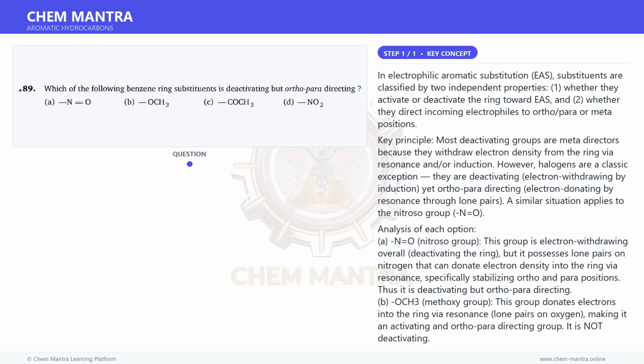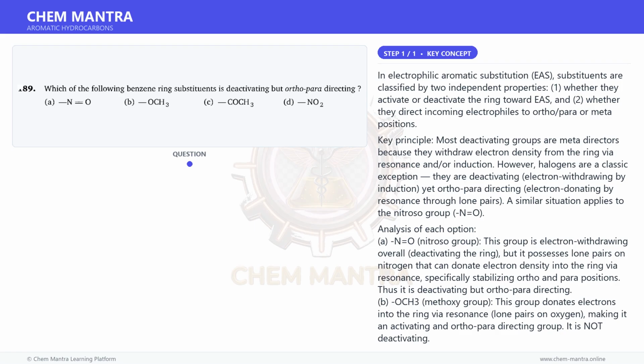D. NO2, nitro group. This group strongly withdraws electrons from the ring via both resonance and induction, making it deactivating and meta-directing. It does not direct ortho-para.